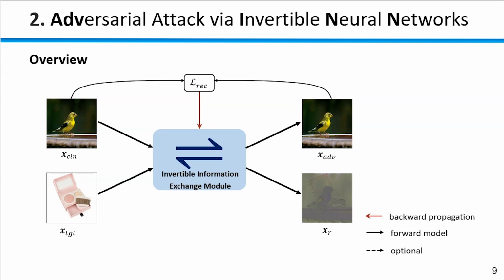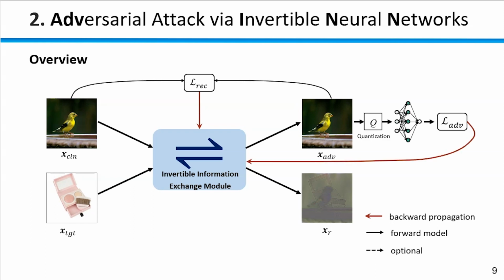The overview of our method is shown below. The invertible information exchange module nonlinearly exchanges information between the input benign image and the target image. The reconstruction loss is utilized to constrain the optimized adversarial examples to be close to the input clean image.